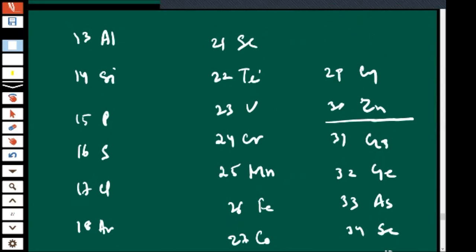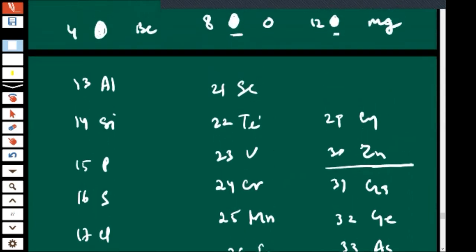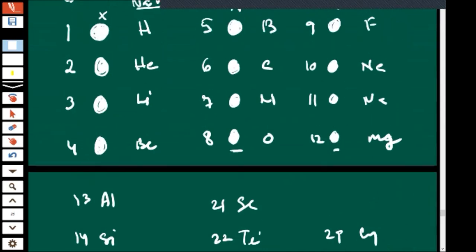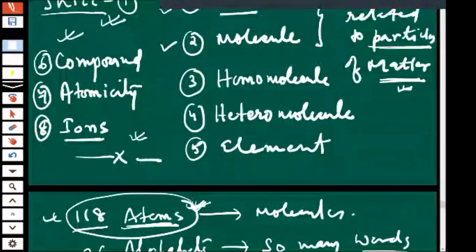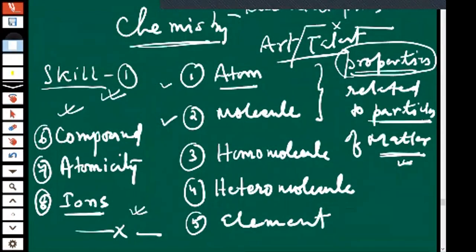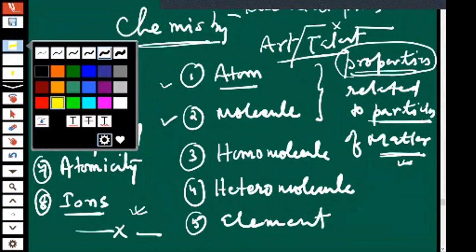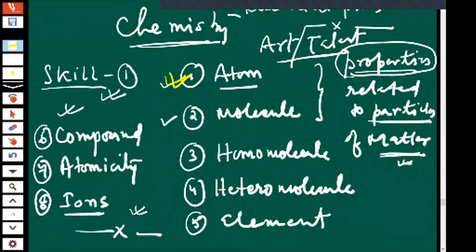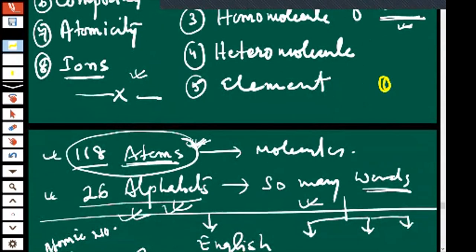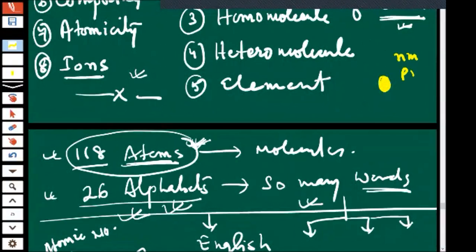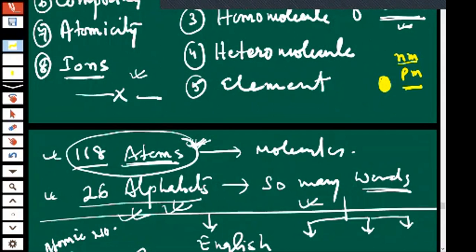Okay. So whenever I write these symbols, you should think that they are atoms. They are atoms. So our one problem is solved: whenever I write this symbol, you will consider that it is an atom, a single particle like this. They are very small, in the range of nanometers, picometers. We will use this type of unit for their radius and all.